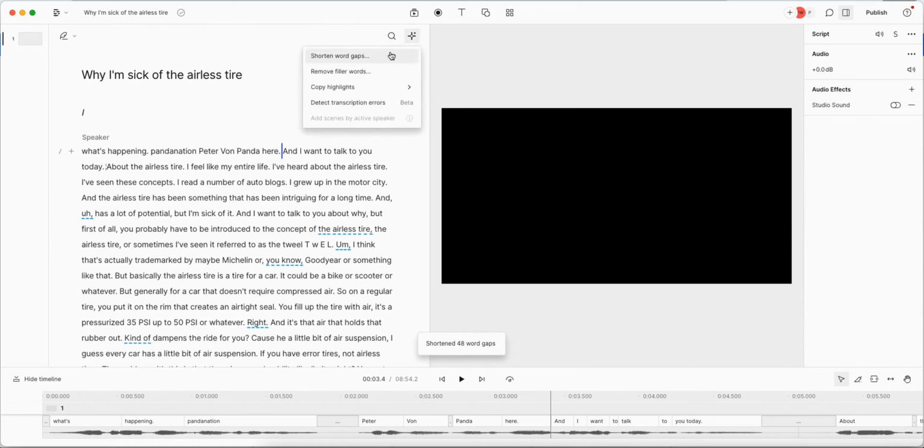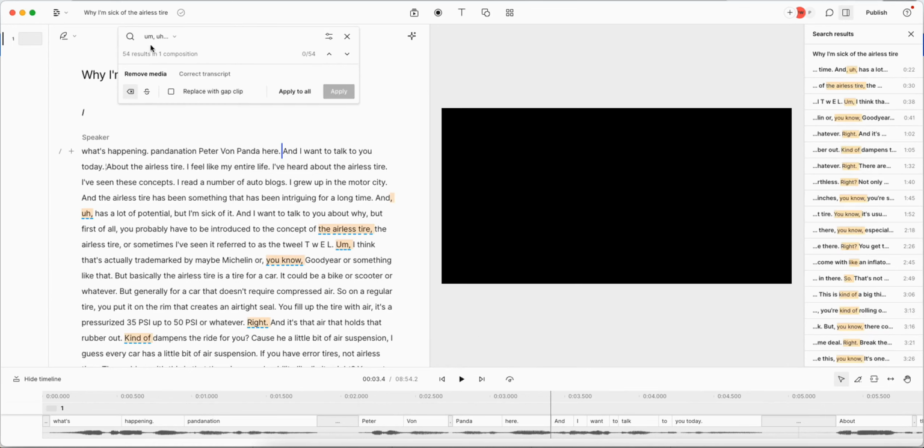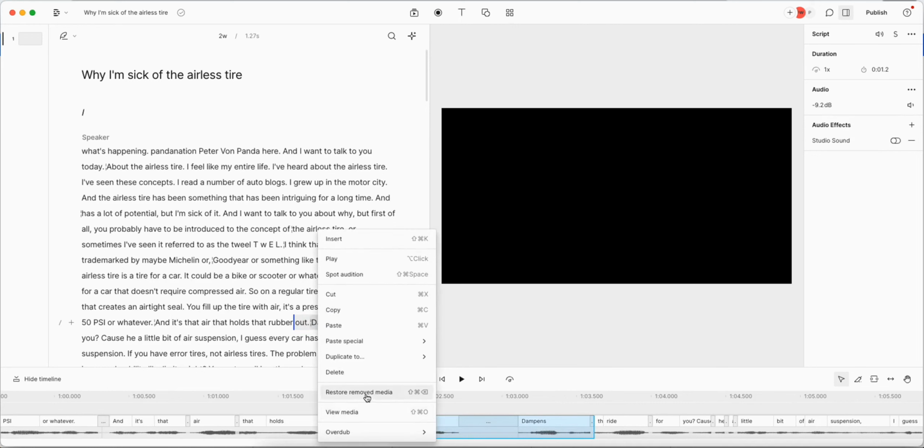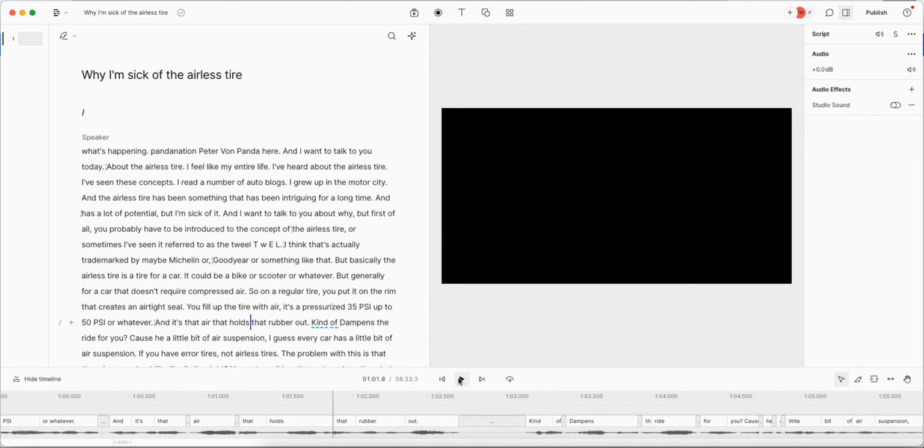The second thing I want to do is go up here and remove filler words. So it's also found me using ahs, ums, and because I'm on the Pro, it will find other things like or, right, kinda. Actually, I might want that one. It's that air that holds that rubber out, dampens the ride for you. So actually, I kinda want this kind of right here. So I'm going to go ahead and let it take out all my filler words, but I know that I kinda want that dampening one back. So I'm going to find that here. I'm just going to highlight that and then restore removed media, because that kinda isn't like a filler word so much. I'm saying it kind of dampens the rubber out, dampens the ride for it.